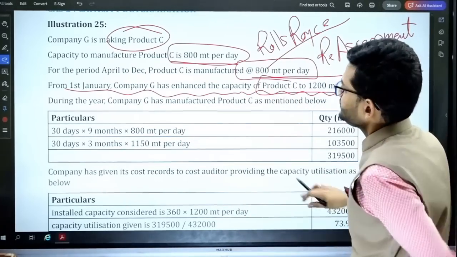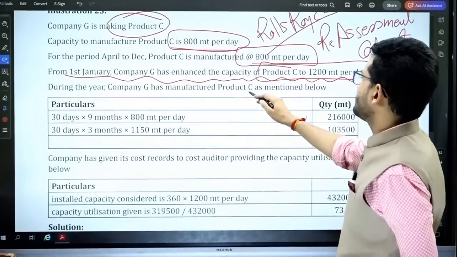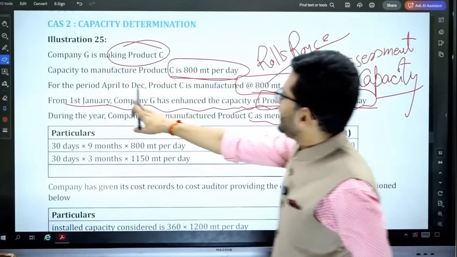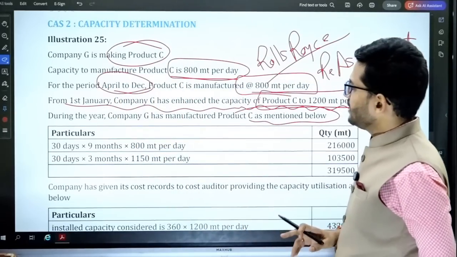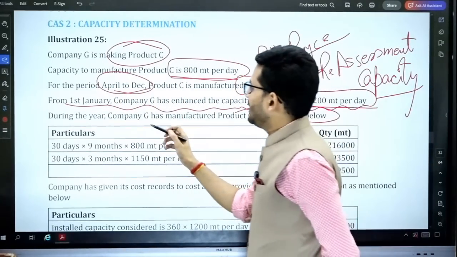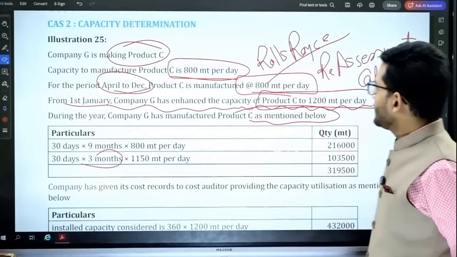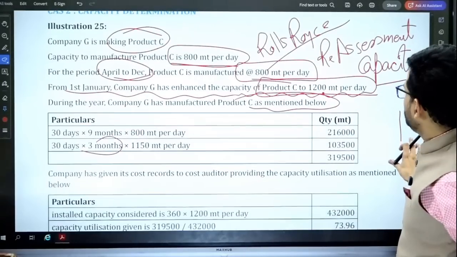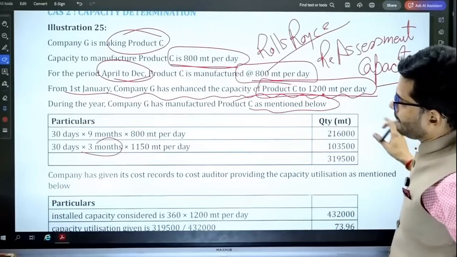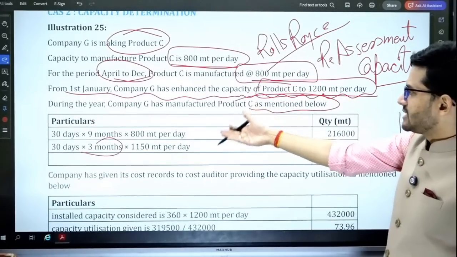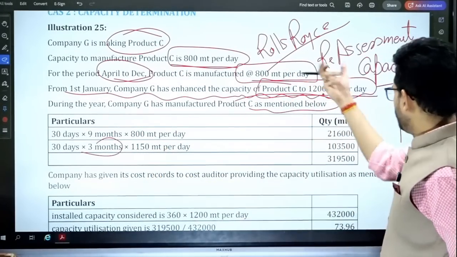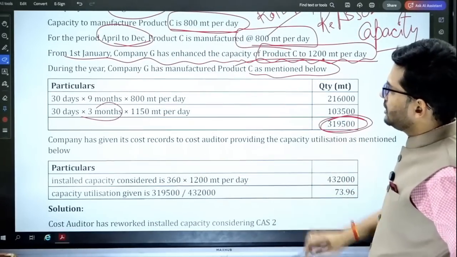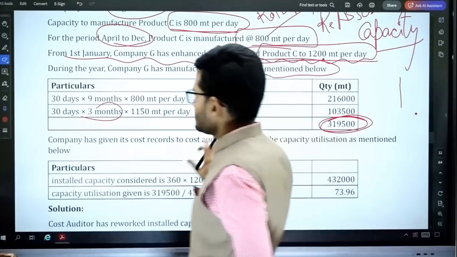Okay, sir, let's see the question. During the year, company G has manufactured product C as mentioned below. 30 days, 9 months. 9 months means April to December. Okay, 800 metric ton, which is perfect. Then for the remaining 3 months, the capacity is 1200. They have taken 1150 metric ton. Maybe some kind of planned maintenance or something like that has happened during the period, but the question doesn't give anything. But let's see what happens. Okay, so this is the total capacity which is given for the entire year in this particular question.